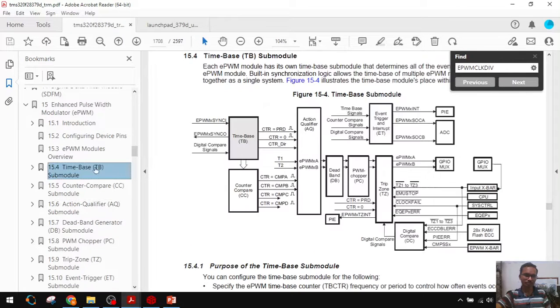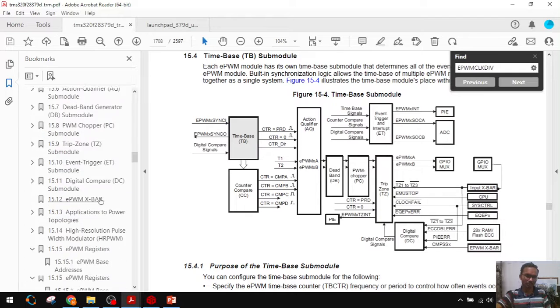Understood, right? Here the action qualifier submodule is there. The counter number will come here from compare A. Whenever counter equals compare A, a signal will come. At that instant, what action to take? That's why the action qualifier. That register we are setting now.